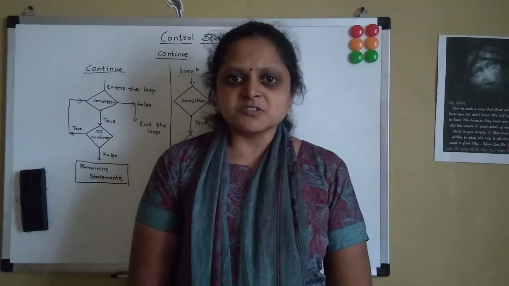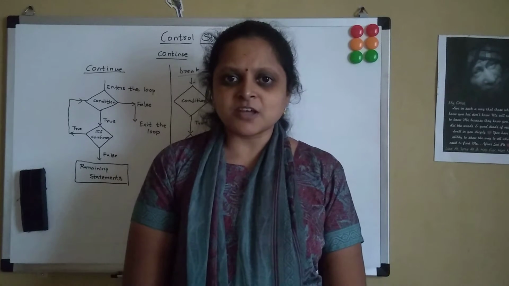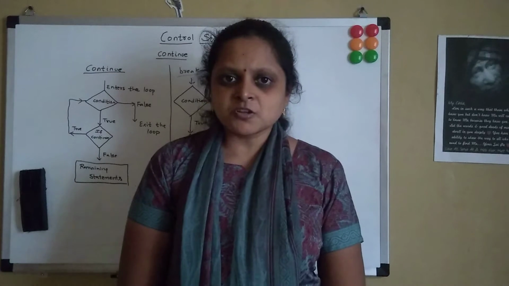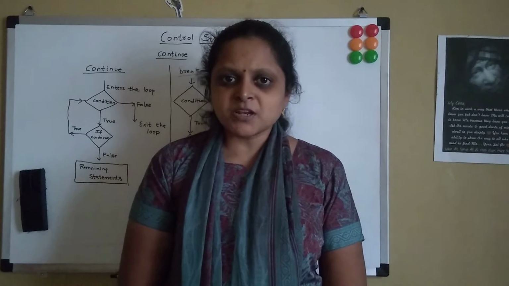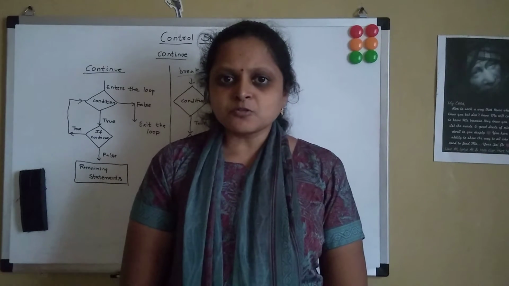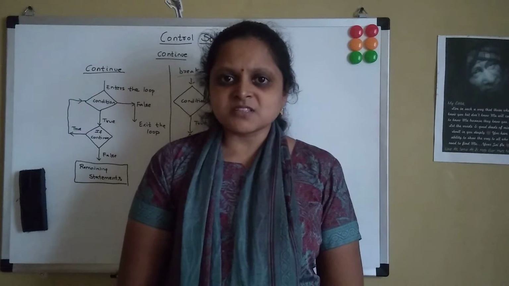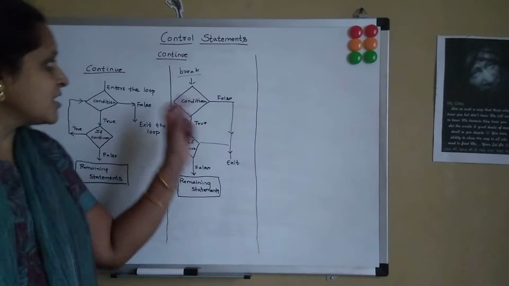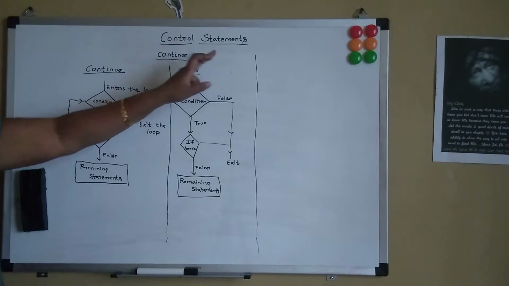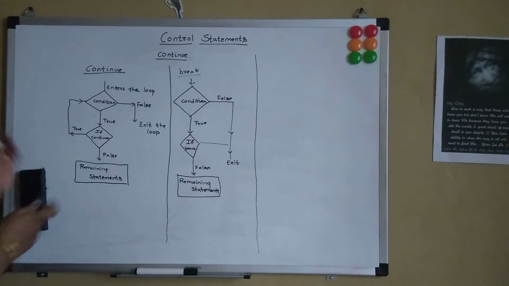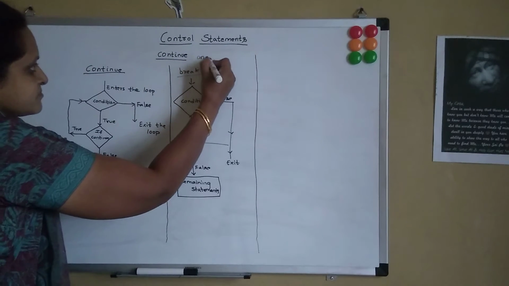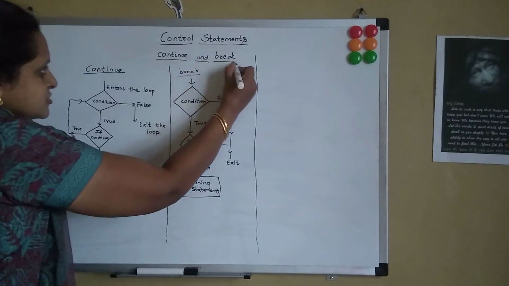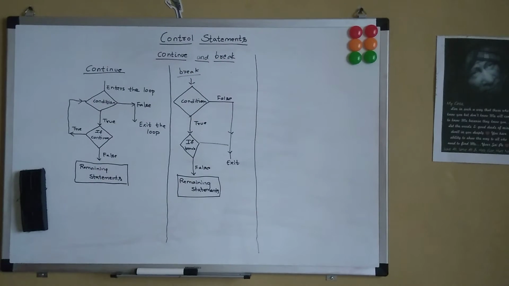In the earlier sessions, we had looked into the control structures available in Python. They were the sequential control flow, the decision or selective control flow, the repetitive control flow. And we had also looked into the if and else statements, nested if, nested for, and nested while. In today's session, let's look into the control statements, which are the continue and the break statement.